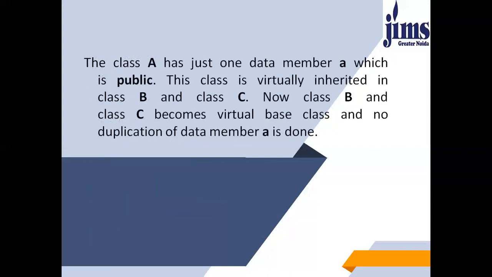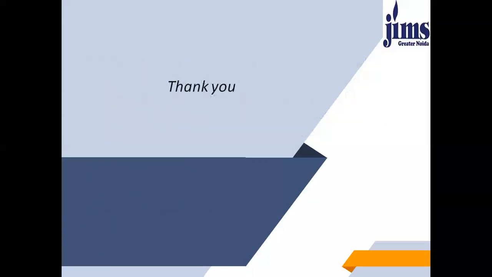Now classes B and C become virtual base classes and no duplication of data member A is done. So by using the virtual keyword, we ensure that no duplication of any data member or member function is done by the derived class. I hope this is clear to everyone. We have studied the two most important topics of inheritance today, which are virtual base classes and function overriding. And we have also seen the basic difference between function overloading and function overriding. I hope this lecture is clear to everyone.